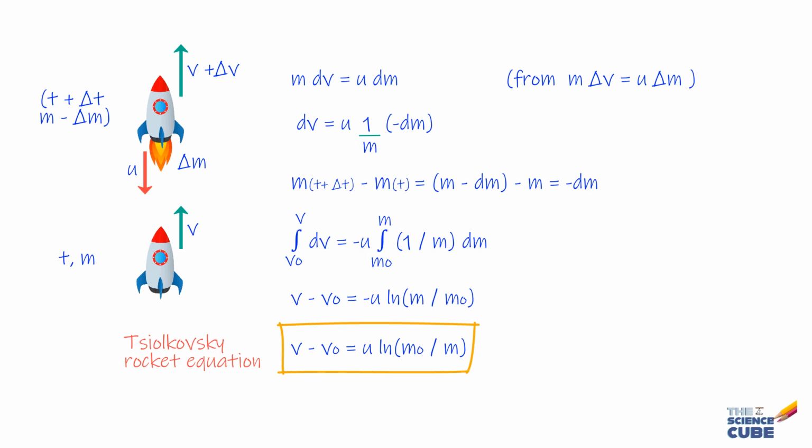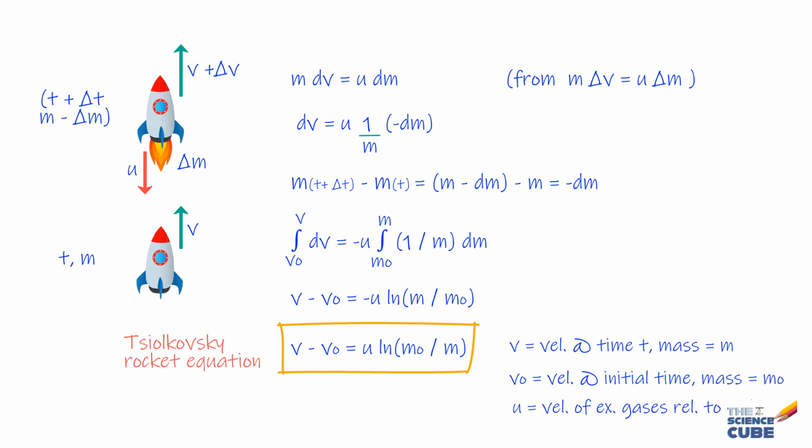Now you should be very clear about each of the terms in this equation. So let us run past each once more. v here is the velocity at some time t when the mass becomes m, that is the rocket has burnt off some fuel. v0 is the velocity at some initial time when the mass is m0, and u is the velocity of the exhaust gases relative to the rocket.